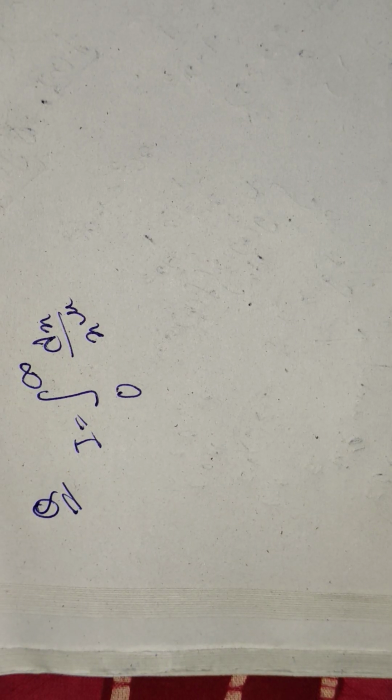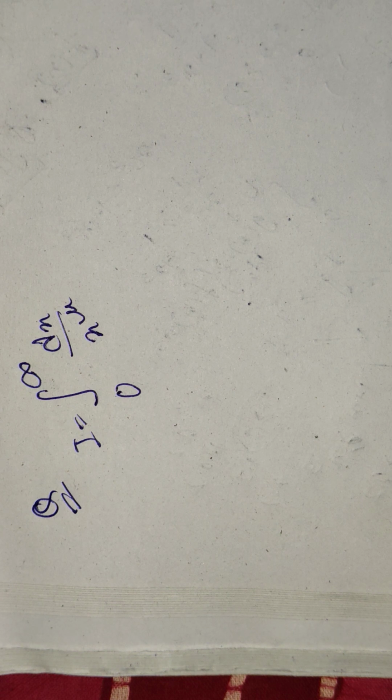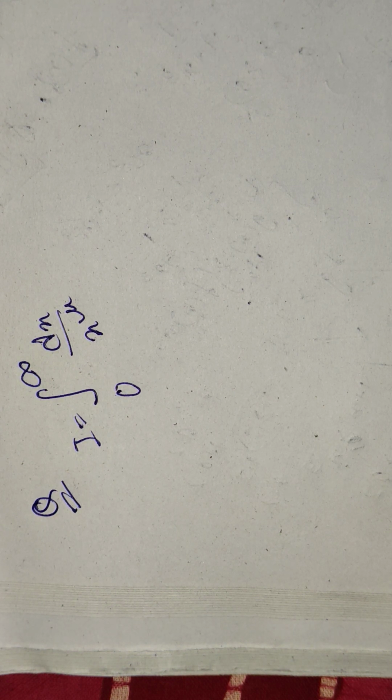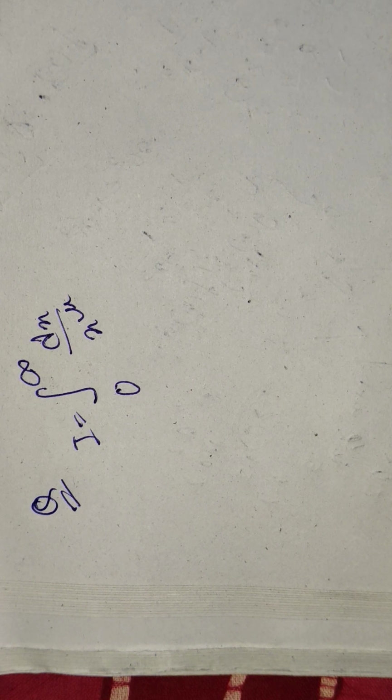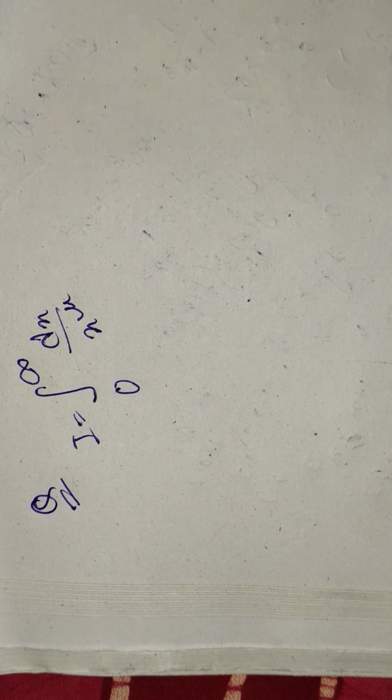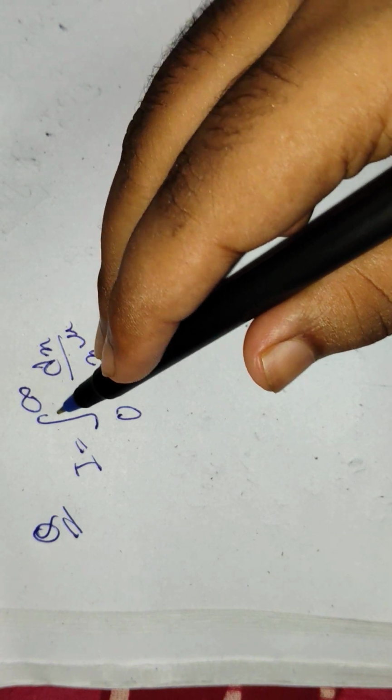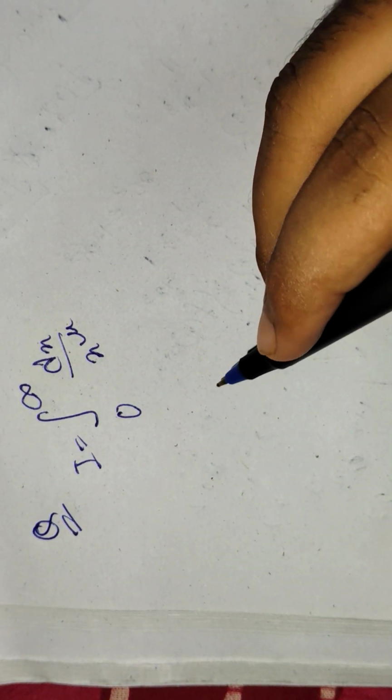So in this question, you have to find out the conditions for convergence and divergence. So how will we compute, or you can say define, the convergence or divergence for a particular condition? Basically you can see there is an infinity.